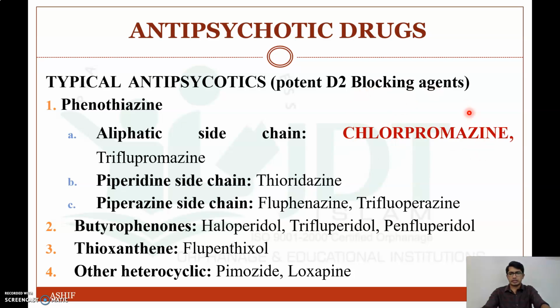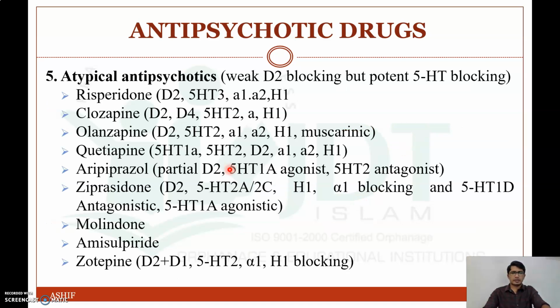This is usually seen as an essay question as a whole: classify or write the pharmacology of antipsychotic drugs, classification, mechanism of action, ADRs and uses of chlorpromazine, or as a 5-mark question, pharmacology of chlorpromazine. So that is the classification.